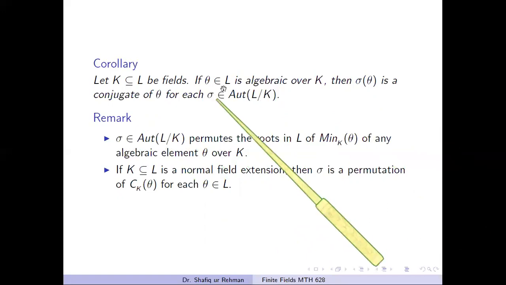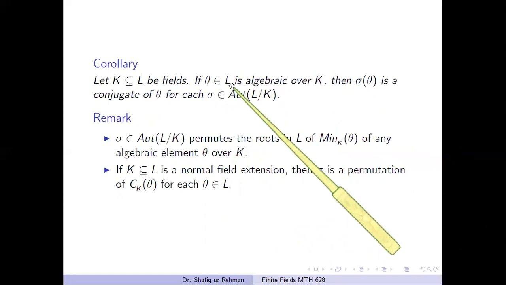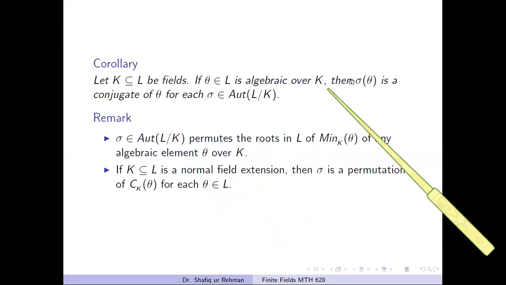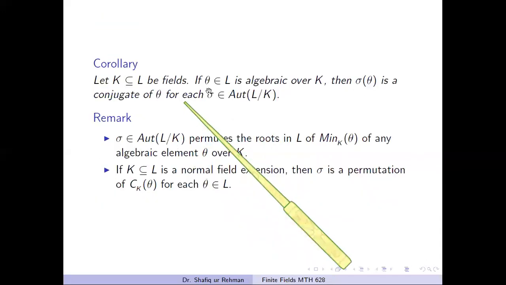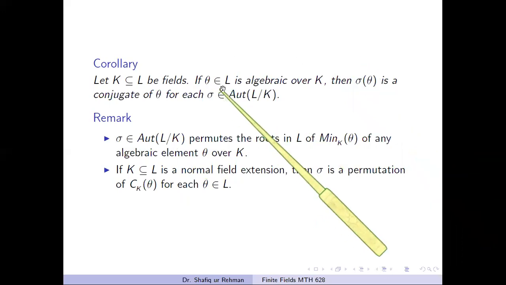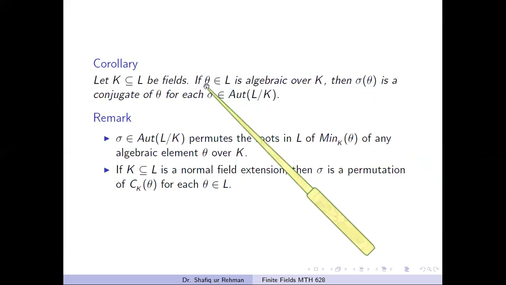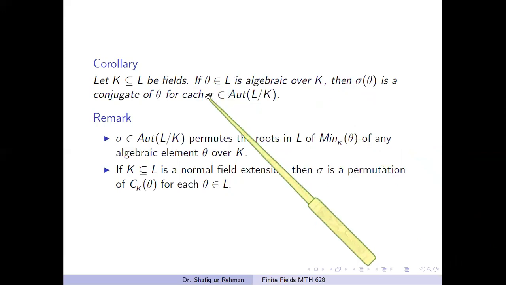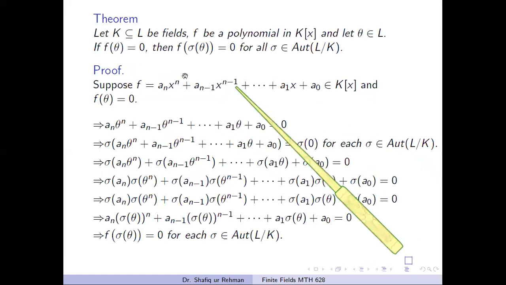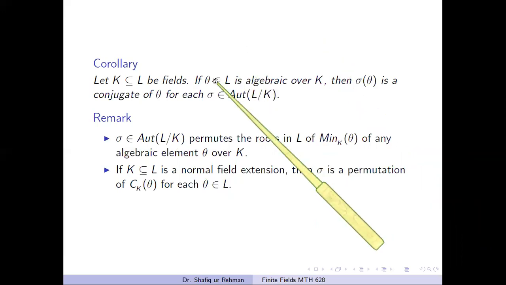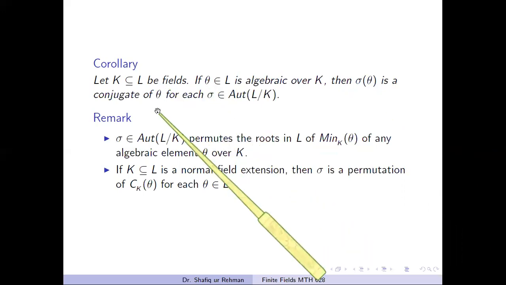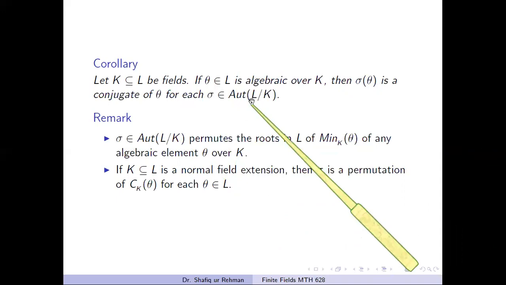This is because if theta is algebraic, then theta is a root of some non-zero polynomial, and from the previous theorem, sigma of theta will also be a root of the same polynomial. And if two elements are roots of the same monic polynomial, then they are conjugates. If theta is algebraic over the field K, then by definition, theta has some monic polynomial, and theta is a root of that monic polynomial, the minimal polynomial. And by the previous theorem, sigma of theta will also be a root of the same minimal polynomial. Hence, by definition, both elements will be conjugates. And this is for all automorphisms of L over the field K.